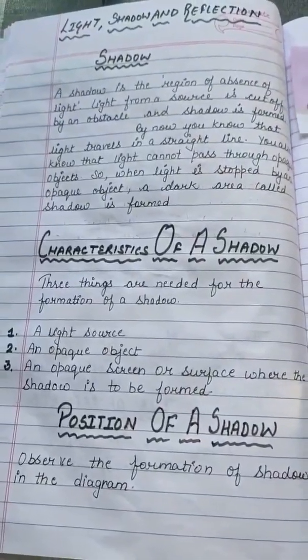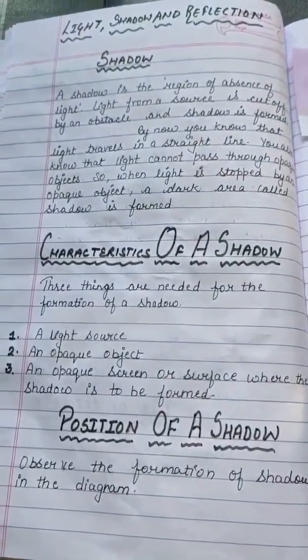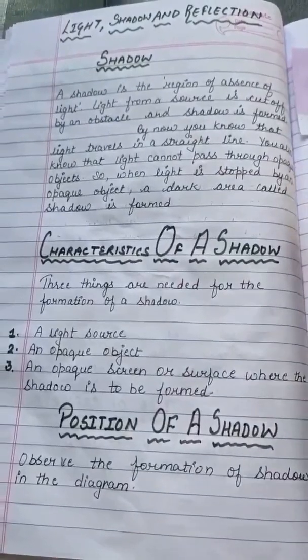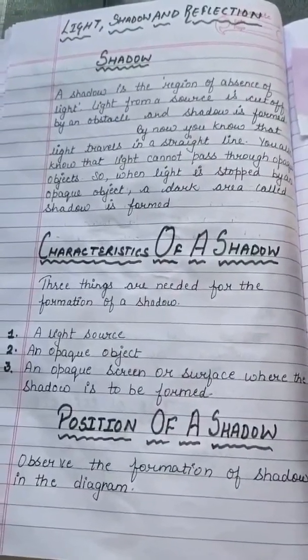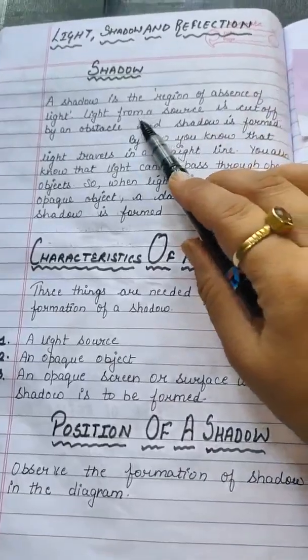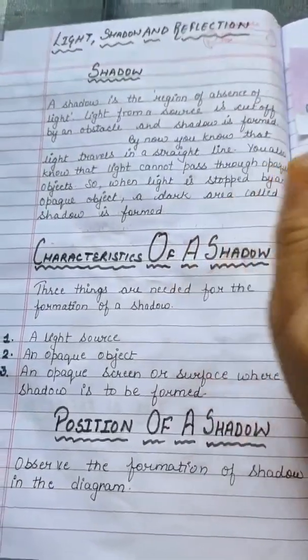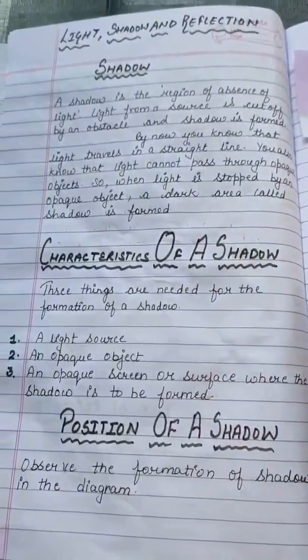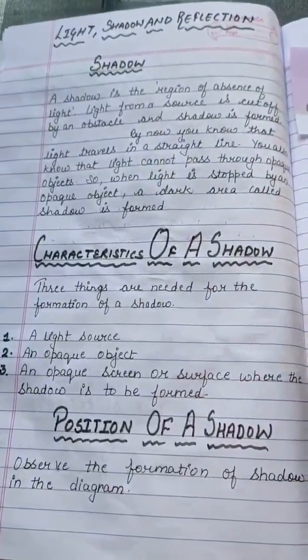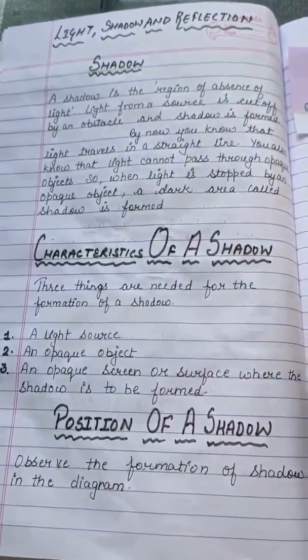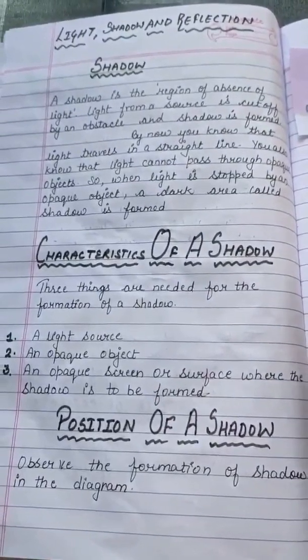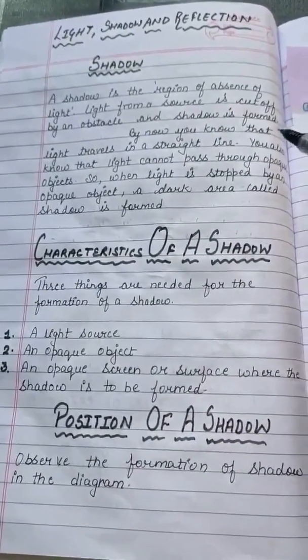So a shadow is the region where light is absent, or the region where there is no light. Light from a source is cut off by an obstacle and a shadow is formed. When light is cut off by any opaque object, the shadow is formed.